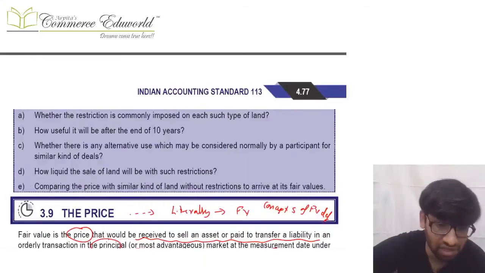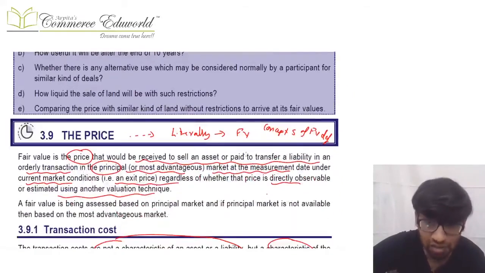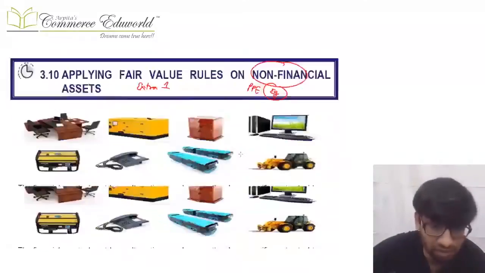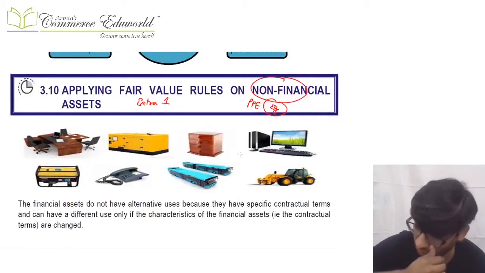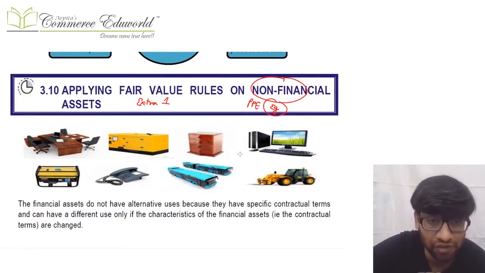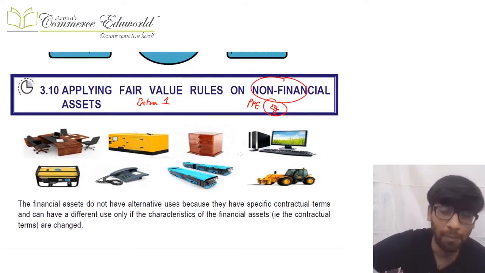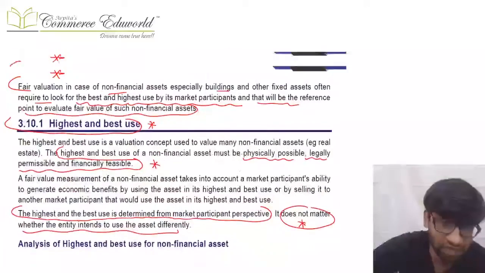So, and when we are done with this price point, that's the fifth concept of fair valuation. Fair value basic concept is done. Now we apply what we have studied in fair value to different things. So now comes the application part, the extra concepts part. First we apply the fair value rules to non-financial assets. Sir, why is it given separately?